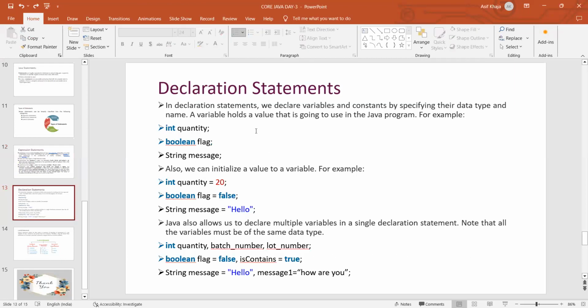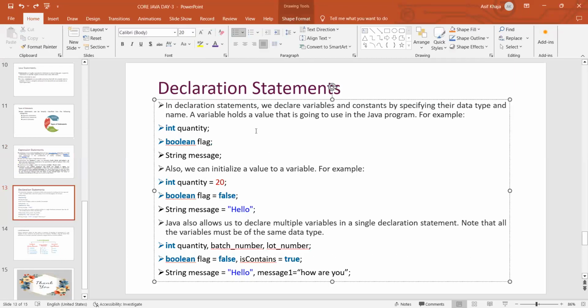Now, the declaration statement. This is very easy because we are just declaring a variable and assigning some values to it. Assigning a value, the terminology is initializing a value. In a declaration statement, we declare variables and constants by specifying their data type and name.